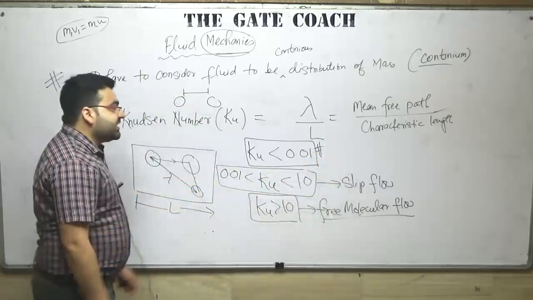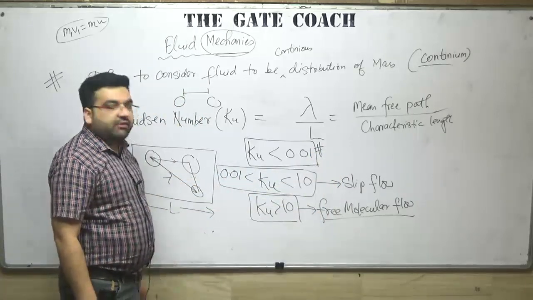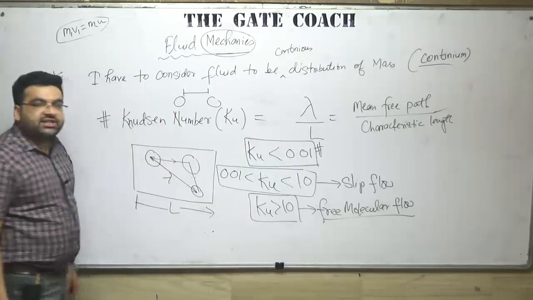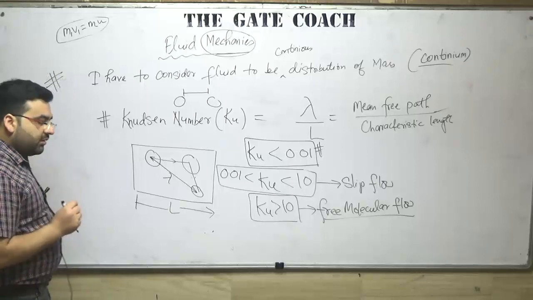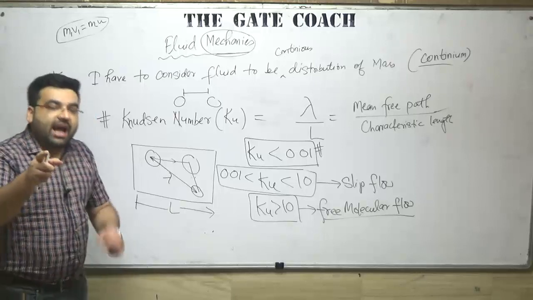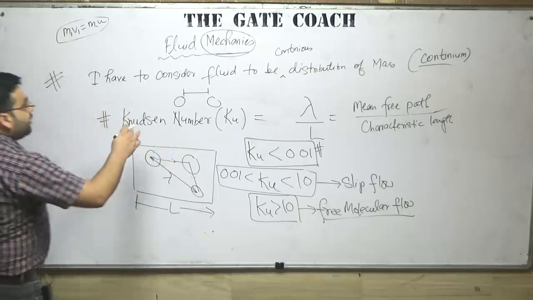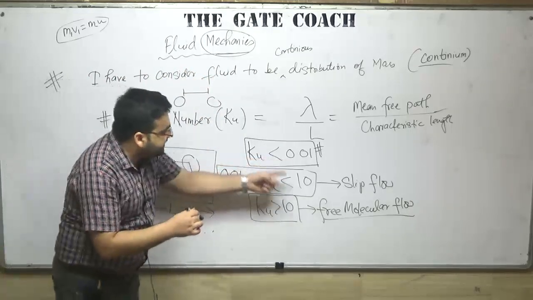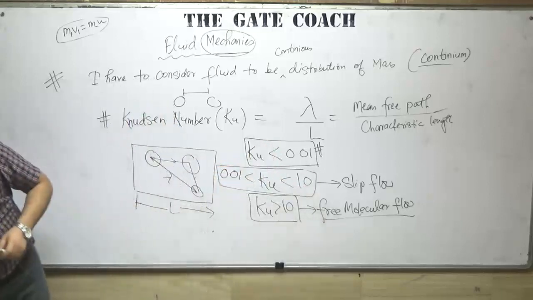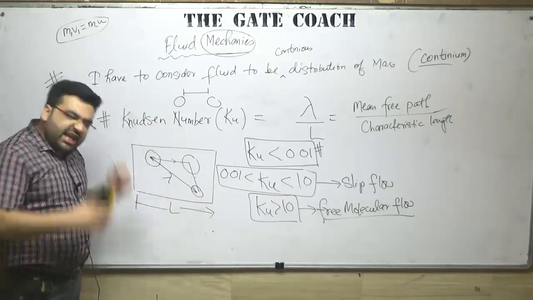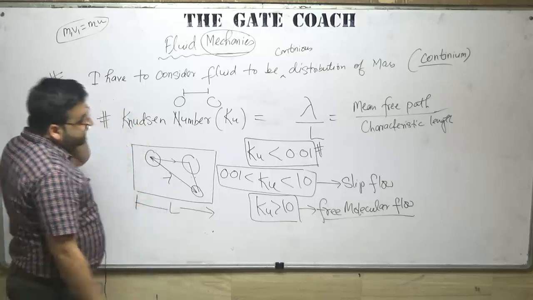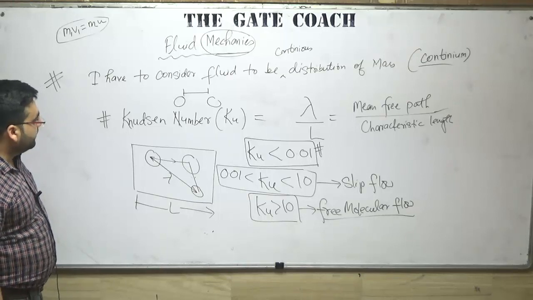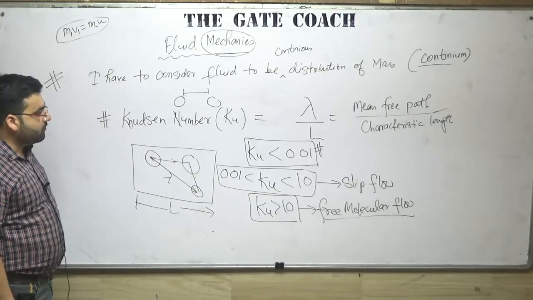Now somebody asked me, sir, what does it mean, the slip flow, the free molecular flow? So let me tell you that when this Knudsen number is less than 0.01, now what happens? Let me rub the upper portion. Now let me explain what will happen. I hope that you have noted down. Keep making notes side by side. Then I will rub it.